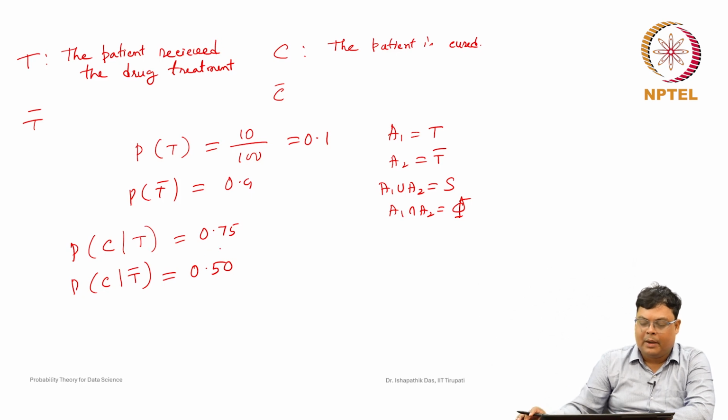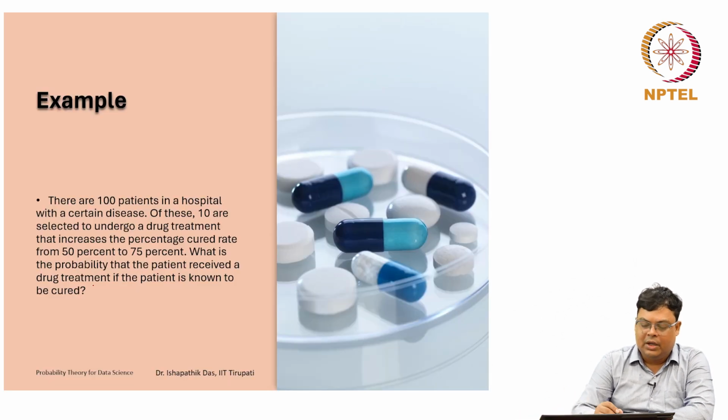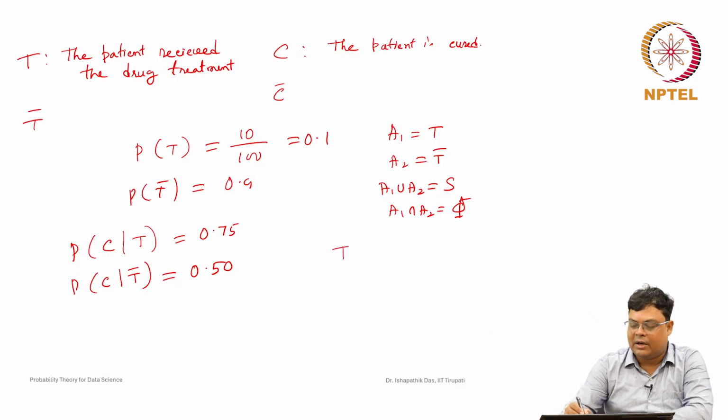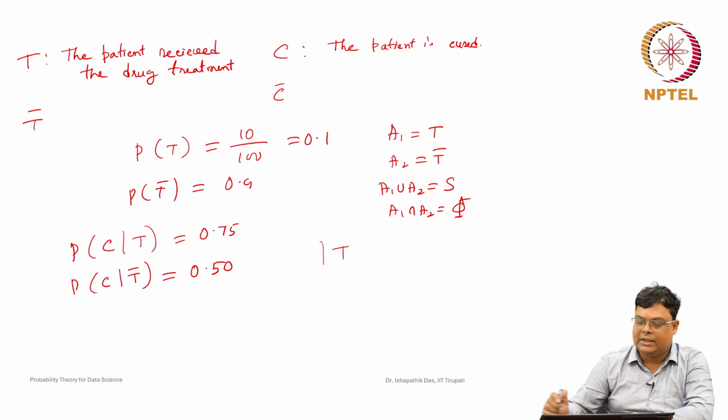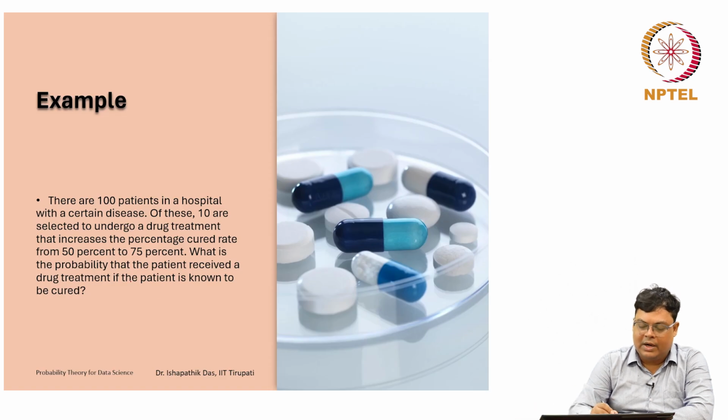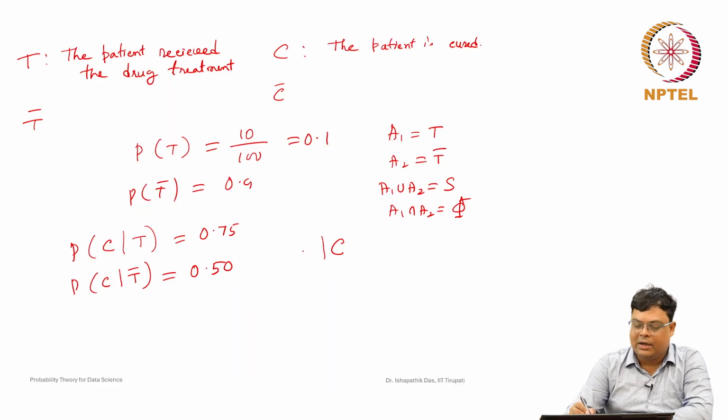Now what is the question? The question is: what is the probability that the patient received a drug treatment? That means T is the event asked, and the patient is known to be cured, so C is given here. So what is the probability of T, that the patient received the drug treatment, given that it is known that the patient is cured? This probability is asked.